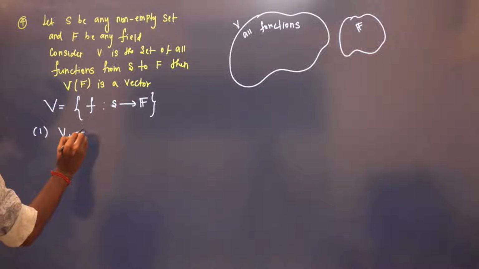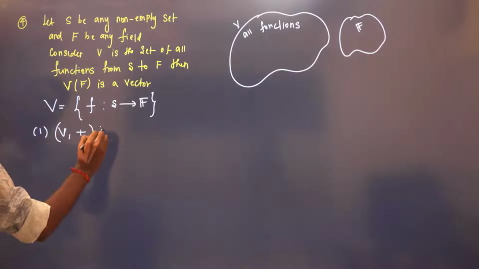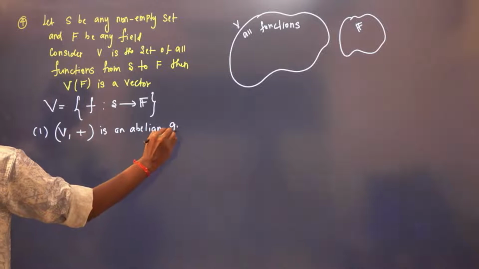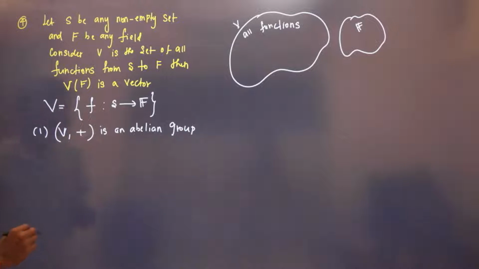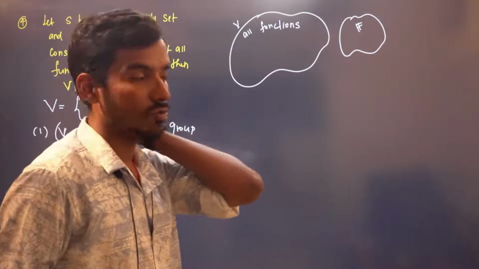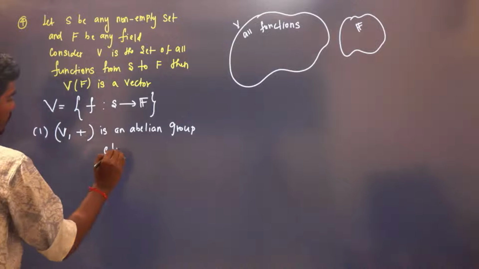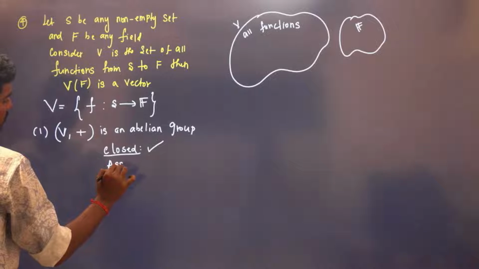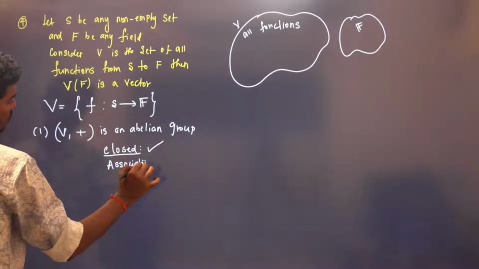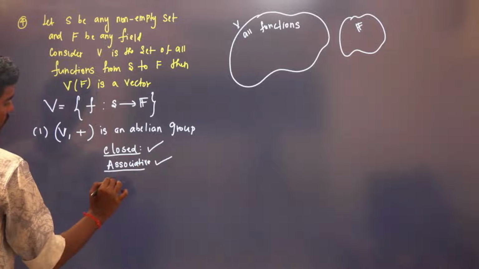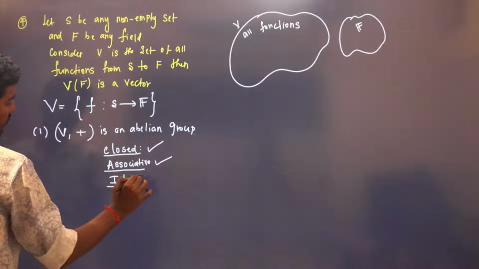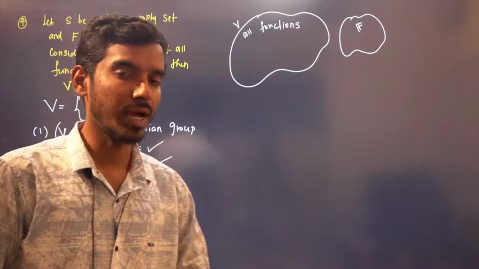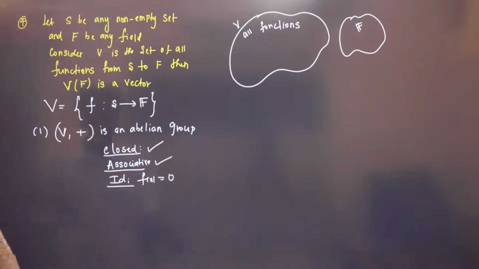V, plus is an abelian group. Yes or no? It is closed, because with respect to sum, the sum of two functions is again a function. It is associative, which is again true. And what is your ID? f of x is equal to 0. The 0 function is your ID function, right? Because when you add any function with 0, you will get the same function. 0 function is your ID function.